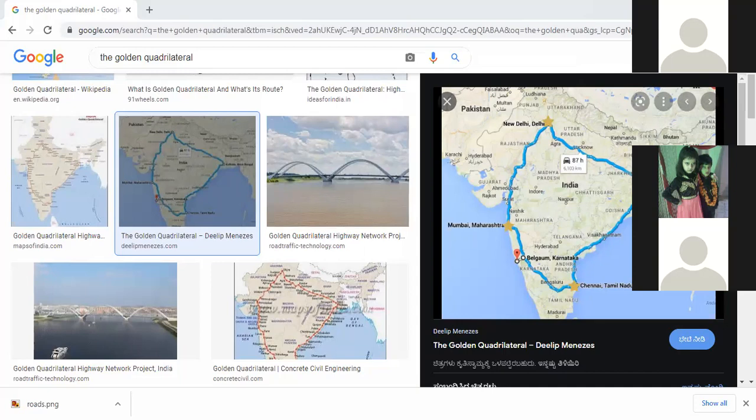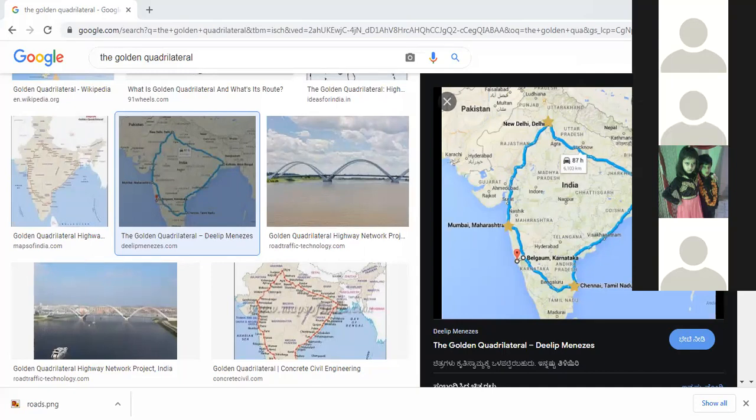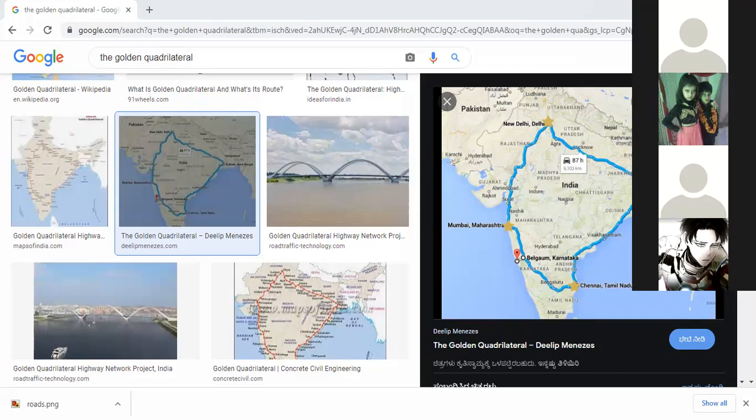Why would they have made it? Why did they use these 4 cities only to connect with this highway? Ma'am, maybe so that it can be easy for them to travel. Yes, it is easier. With the help of this highway, it gets easier to transport grains and materials to these places. As you can see, Mumbai, Chennai, Kolkata are important trade routes. And New Delhi is also an important trading town and administrating town as well. So that is why they connected these 4 first. Clear?